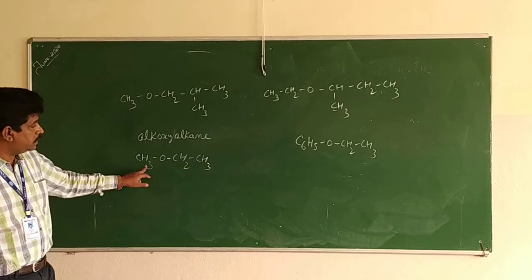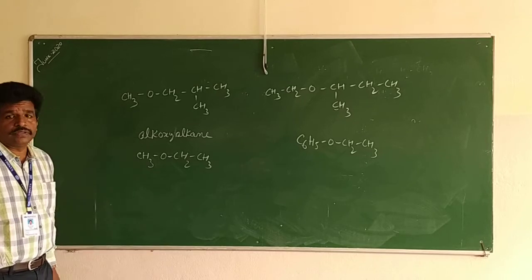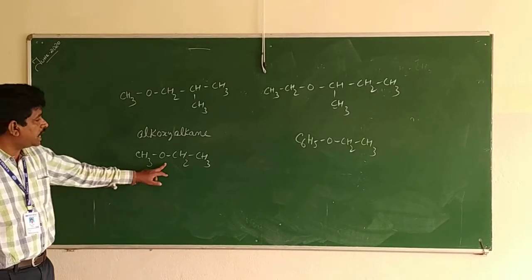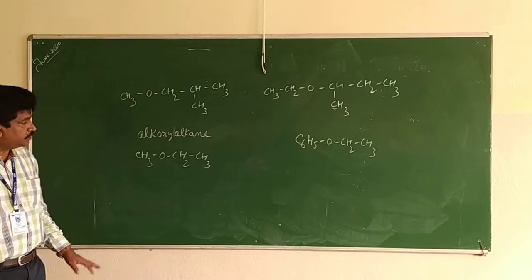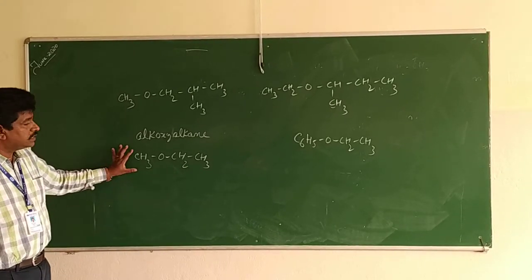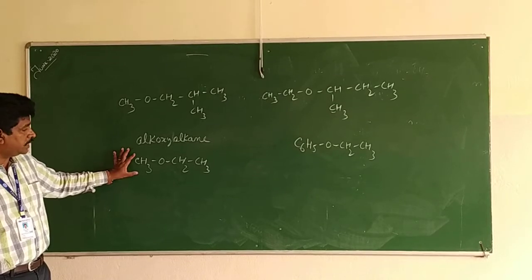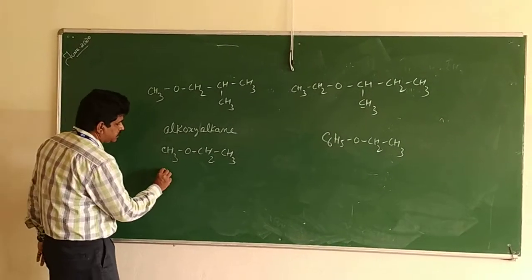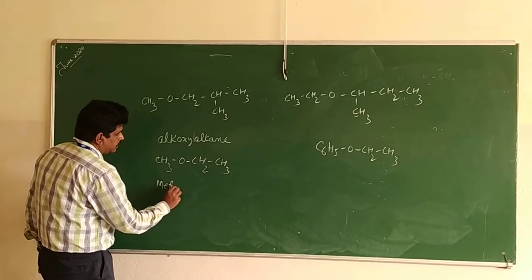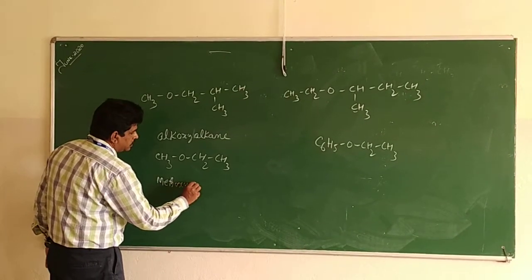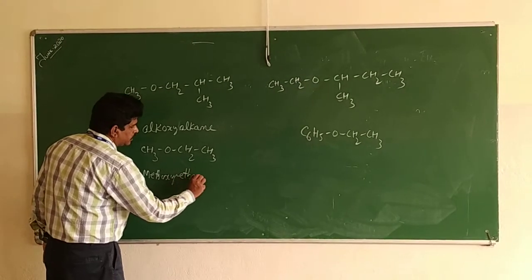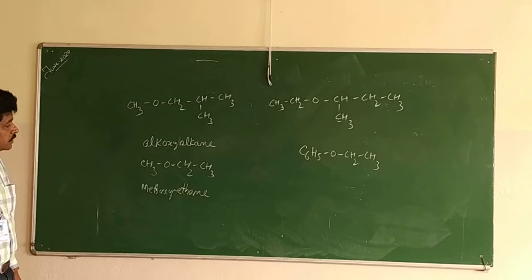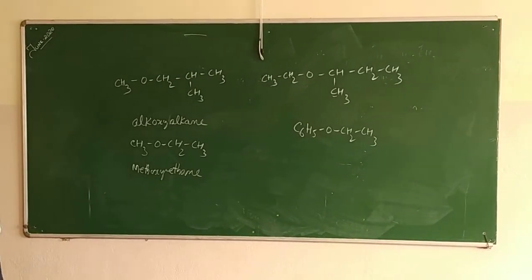One is a methyl group, another one is an ethyl group. The lower one is named as alkoxy and the higher one as alkane. In these two, we know that this is the lower one, the methyl group, and this is the higher one, the ethyl group. So methoxyethane. Its name is methoxyethane. Alkoxyalkane: the lower one is taken as alkoxy and the higher one as alkane.